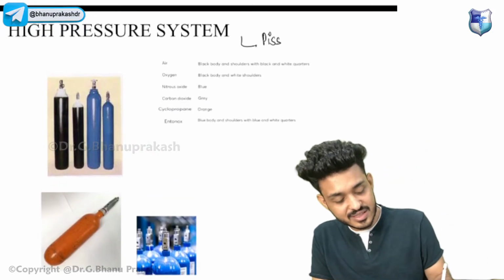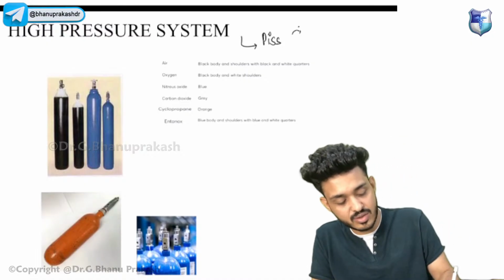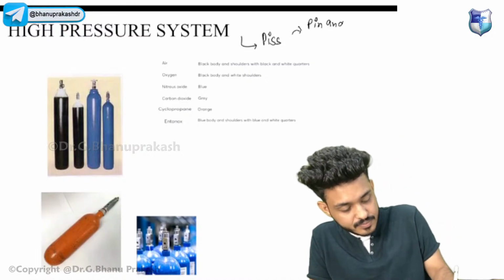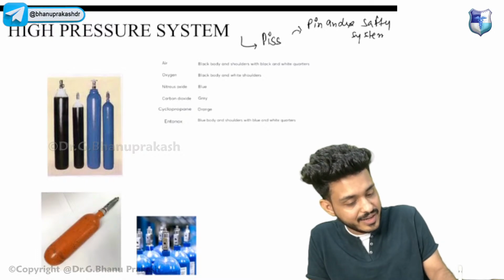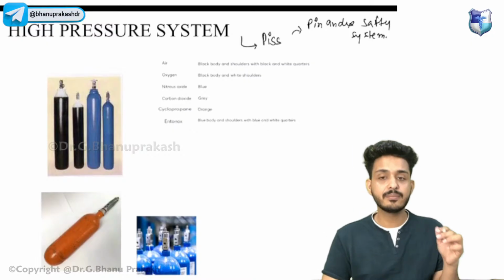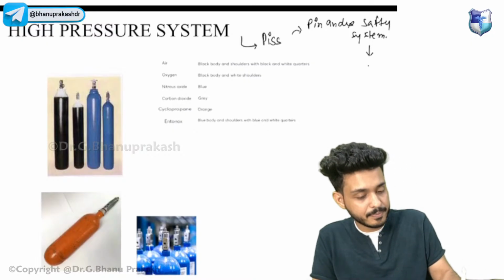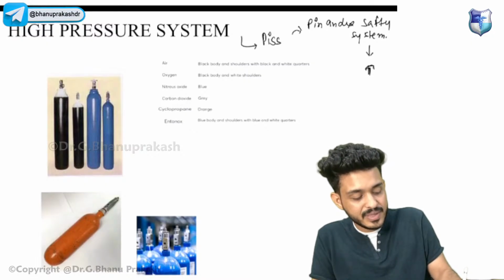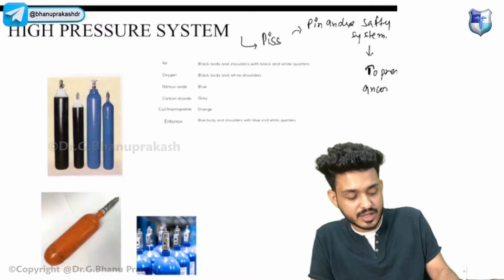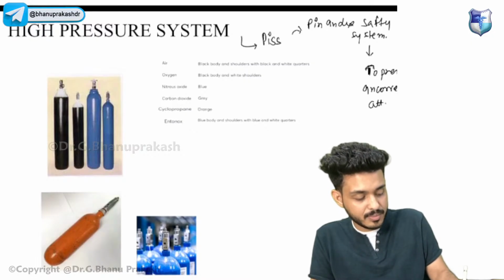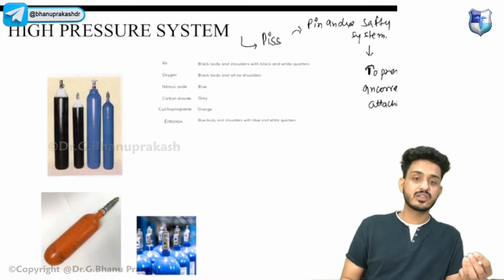The first one is the high pressure system. In the high pressure system, we have a safety system known as the pin index safety system. What is the meaning? It has certain pins. What is the function of this? It is used to prevent incorrect attachment of a cylinder. For example, instead of oxygen you want to give nitrous oxide to the patient.